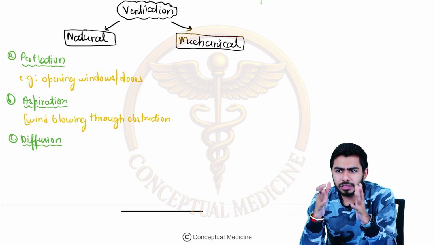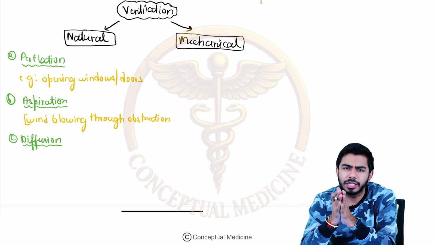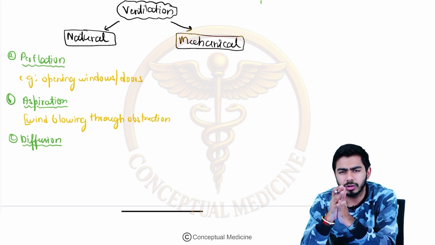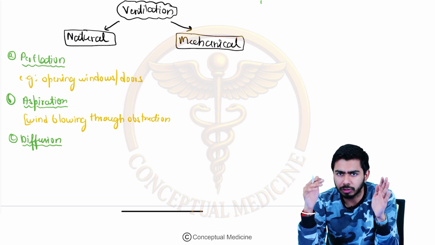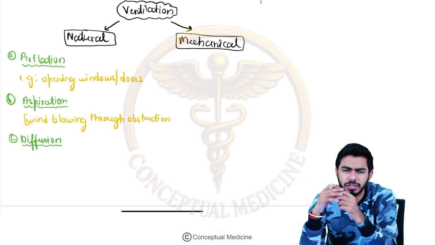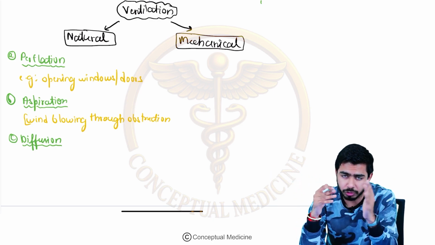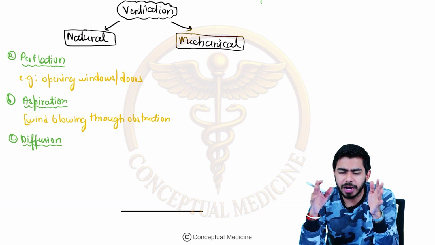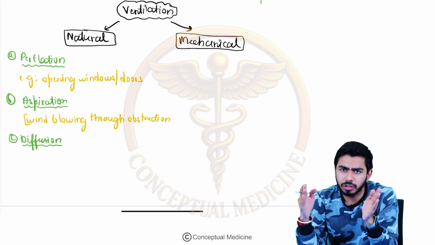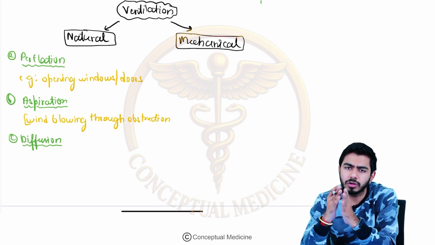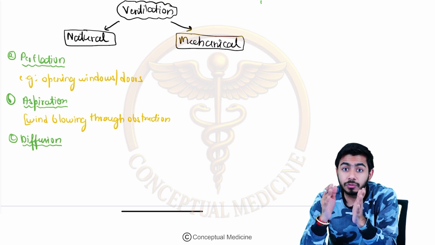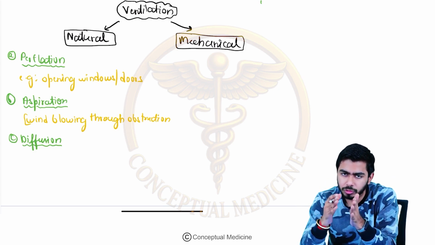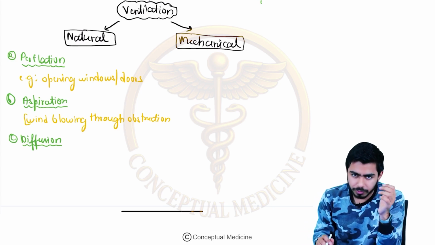For example, there is some cavity, or there is some hole somewhere, and through that the wind is passing, and sometimes it causes some kind of echo when the wind is blowing through that particular area. So basically, if the wind is blowing through a small passage, it is called the diffusion process, and it also comes under the natural method of ventilation, right?